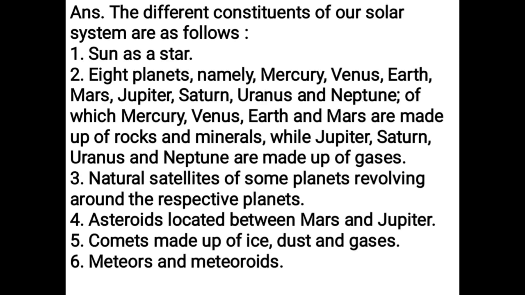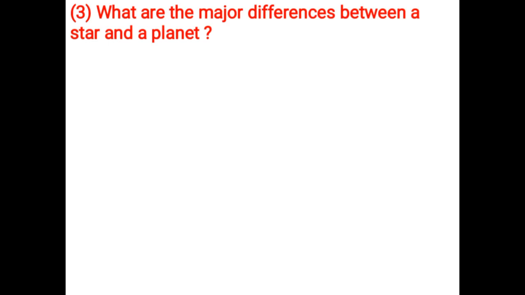Sun as a star, 8 planets namely Mercury, Venus, Earth, Mars, Jupiter, Saturn, Uranus and Neptune, of which Mercury, Venus, Earth and Mars are made up of rocks and minerals, while Jupiter, Saturn, Uranus, and Neptune are made up of gases. Natural satellites of some planets revolving around the respective planets. Asteroids located between Mars and Jupiter. Comets made up of ice, dust, and gases. Meteors and meteoroids.